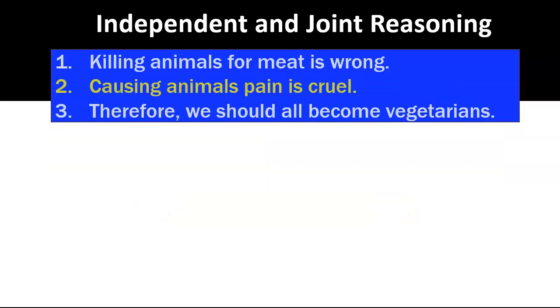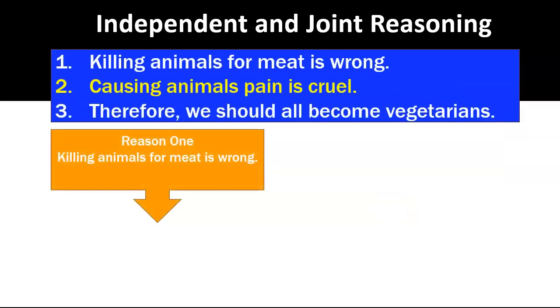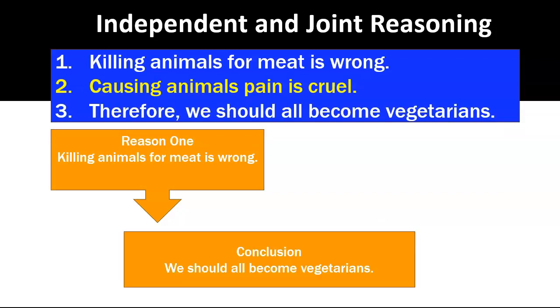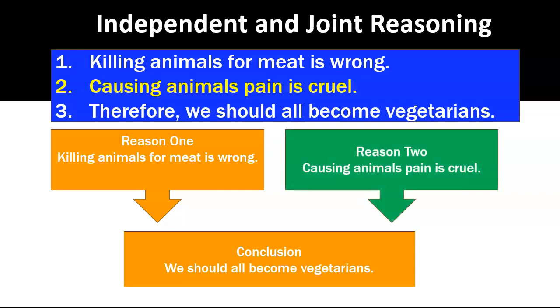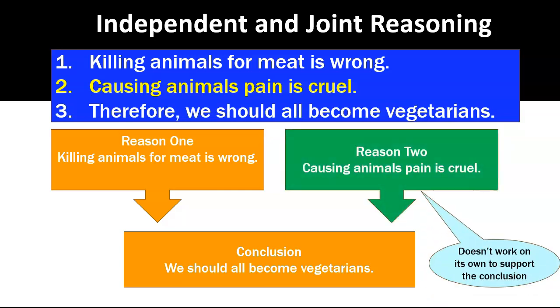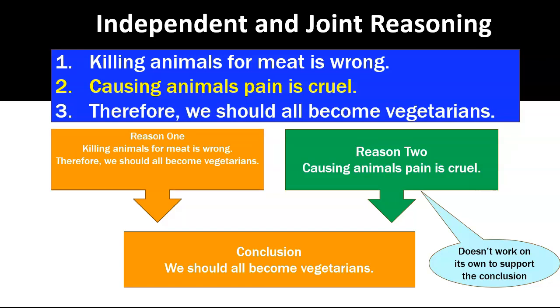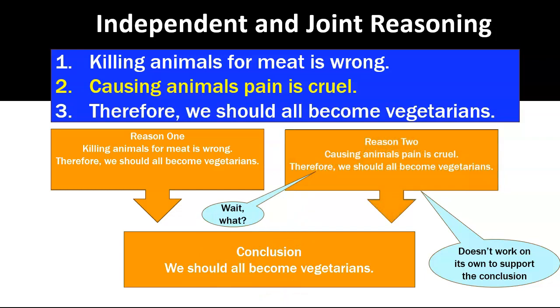In this example, we have joint reasons. The reasons are connected in some way and mutually reinforce each other. When reasons are joint, each reason must be acceptable in its own right or the argument collapses. The second reason does not work on its own to support the conclusion. It is useful to identify whether each separate reason is sufficient in its own right to support the argument.